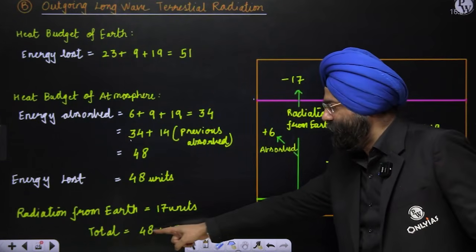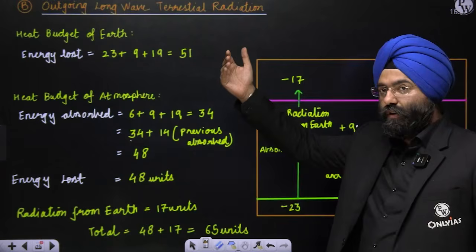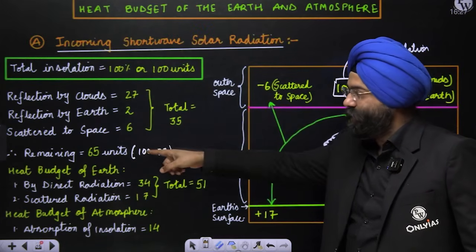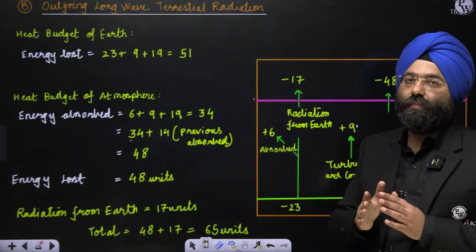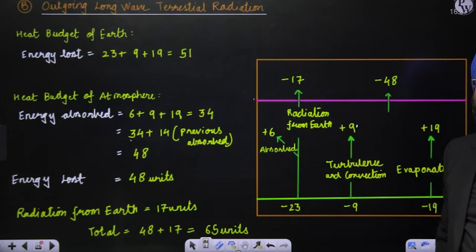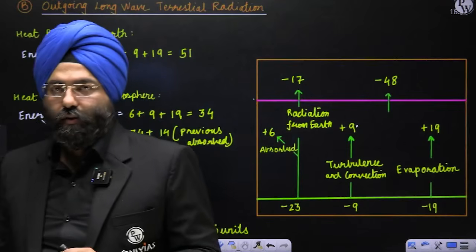So 48 plus 17 is 65 units. 65 units are being sent out. What was the incoming? 65 units. What is being sent out? 65 units. So this is the balance that is being maintained. Clear? This is known as the heat budget, which we were talking about.